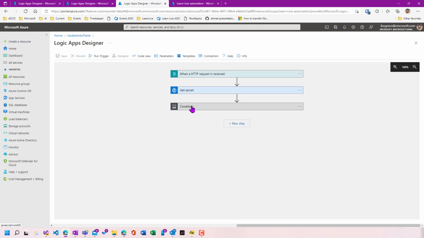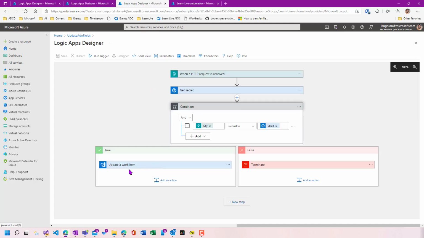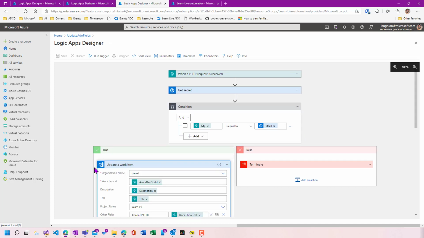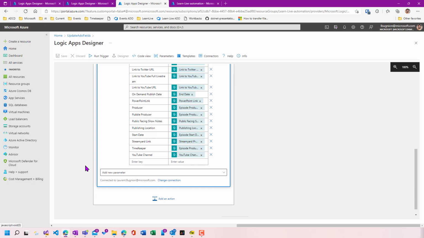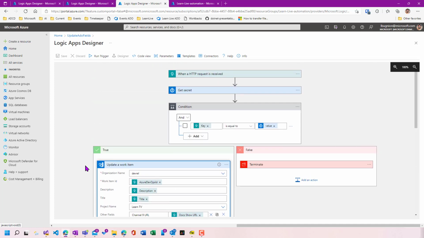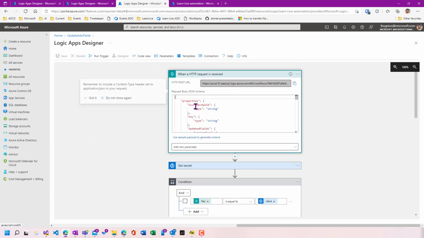Another such example, this is the integration with ADO, with Azure DevOps, and here we have the possibility to update a work item. So this is what my Azure function will call in order to synchronize GitHub and the Azure DevOps repository. And here we see the JSON schema, which is defined. So it's super versatile. It's very, very easy to connect to multiple services.